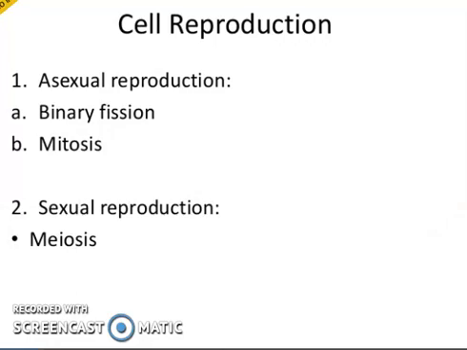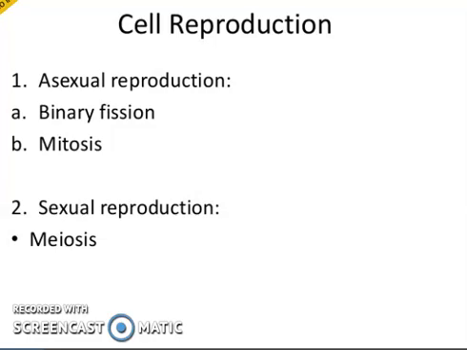Talking about cell reproduction, we mainly have two major types. The first one is asexual reproduction, in which the gametes or sex cells are not involved, while the second is sexual reproduction, in which the gametes or germline cells are involved. Asexual reproduction is not done with the formation of gametes, and it has nothing to do with fertilization. It can be binary fission or mitosis.